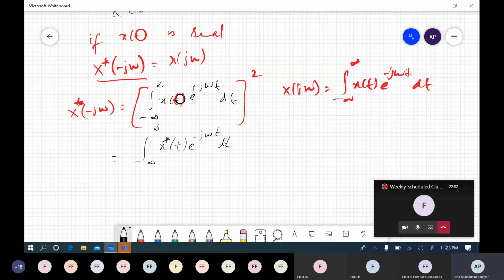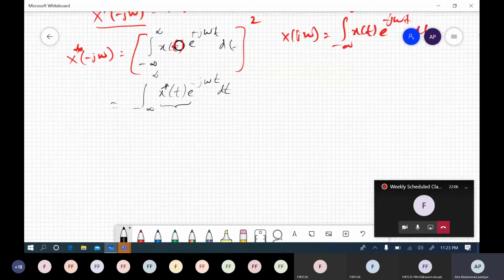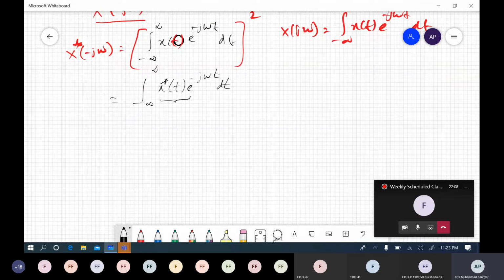Because if x of t is real and not imaginary, its value will always be unchanged. So we can rewrite it as the integral from minus infinity to infinity of x of t e to the power minus j omega t dt.